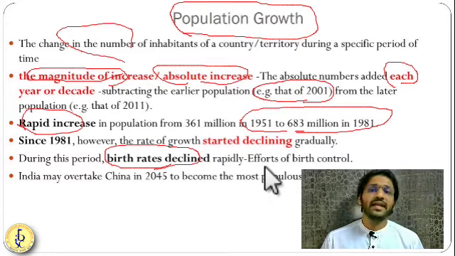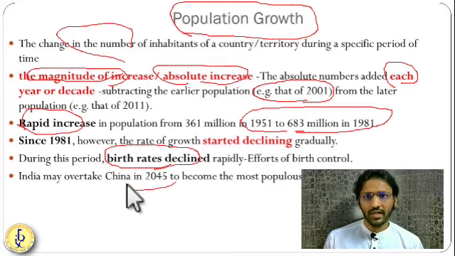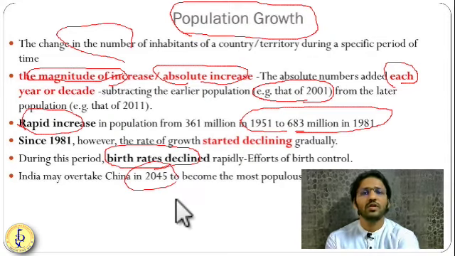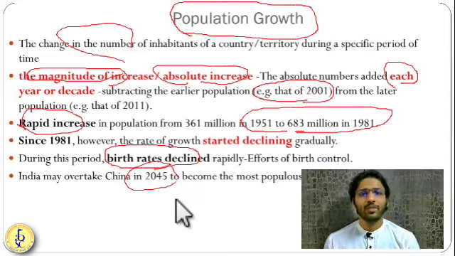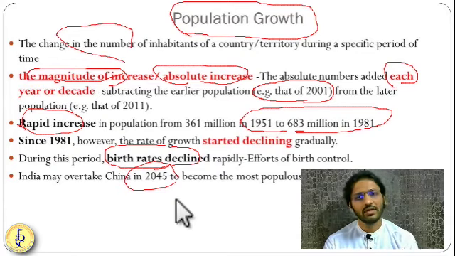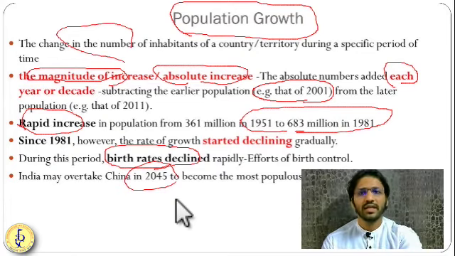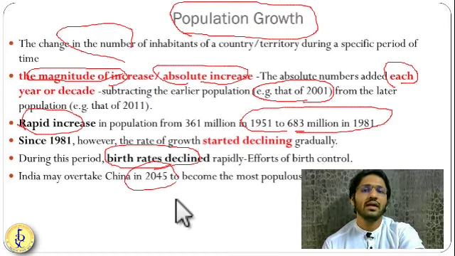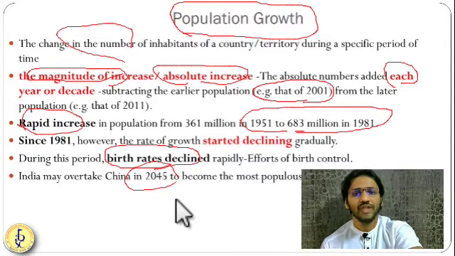And it is said that in the next 25 years we will overtake the Chinese population. It is one of the theories, but we never know. Right now a pandemic is going on. Suddenly a certain pandemic comes and the entire world population may be wiped out, like the Spanish flu or the bubonic plague. You never know. Right now this pandemic is not as dangerous as those two. So in theory we are saying that by 2045 we will overtake the population of China.